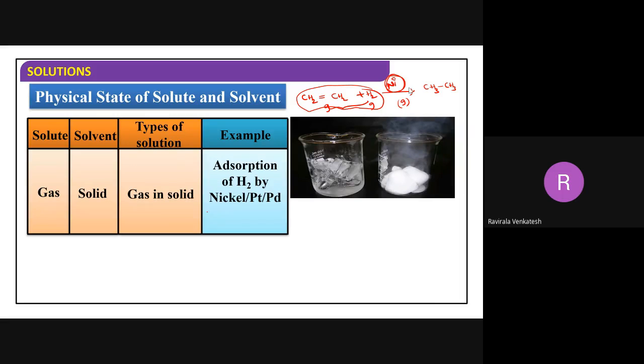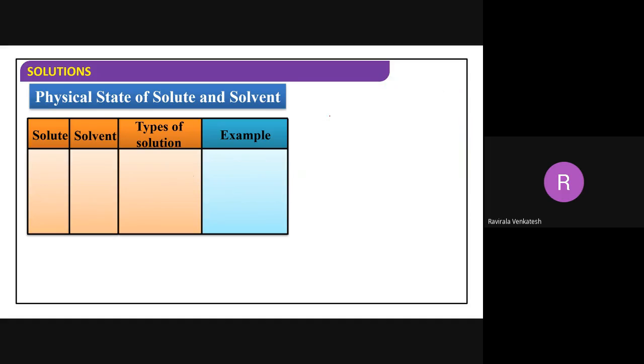Or the preparation of ammonia. Nitrogen plus hydrogen gives rise to ammonia in presence of an iron catalyst. So remember better, generally gaseous reactions in which the catalyst is a solid. Gaseous reactions in which the catalyst is a solid. Such types of reactions we get in gas in solid.